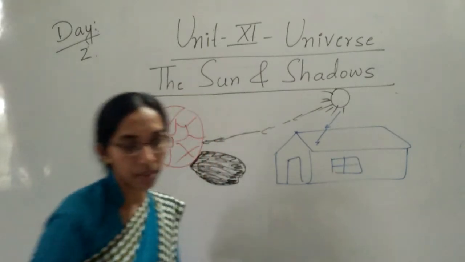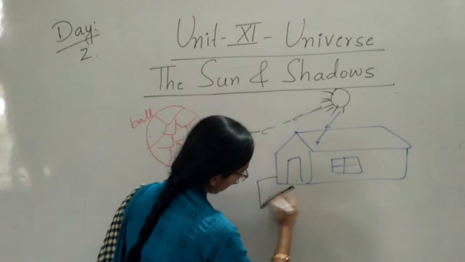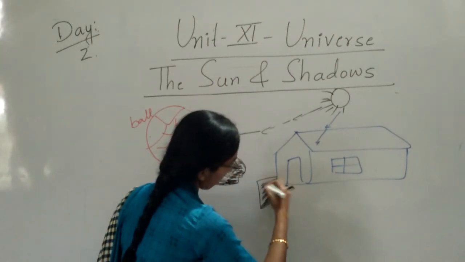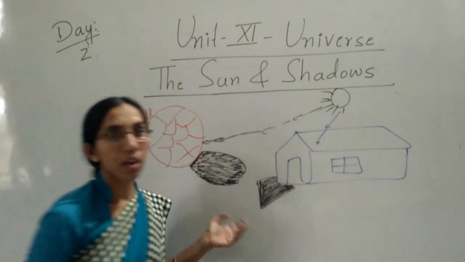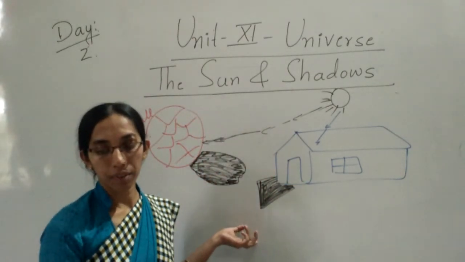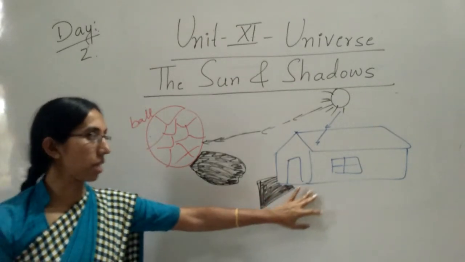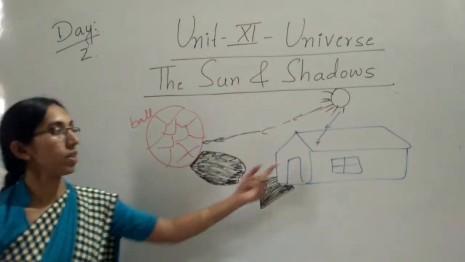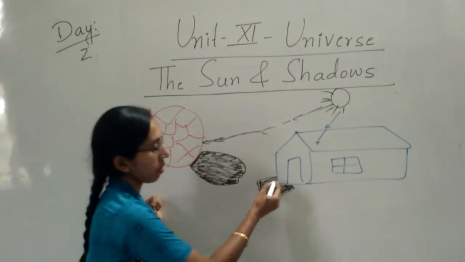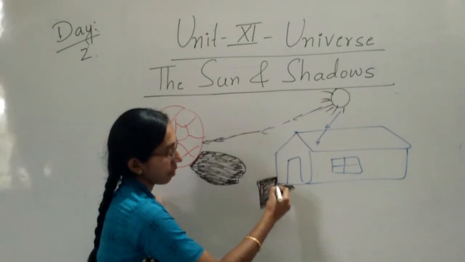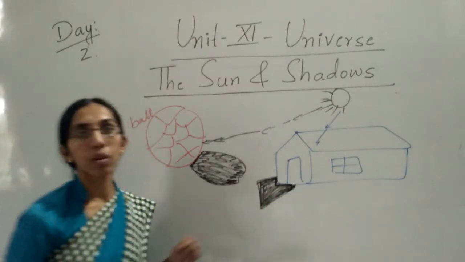Then we can see the shadow of the house. See here. A shadow forms when things do not let light pass through them. See, it is passing, it is going inside. It cannot pass through the object. At that moment we can see the shadow. See here, children. This is the shadow.